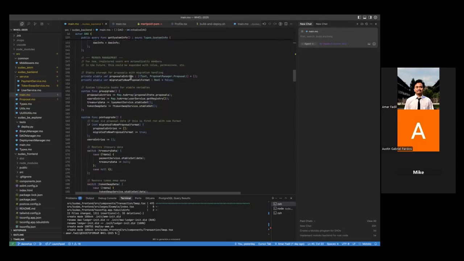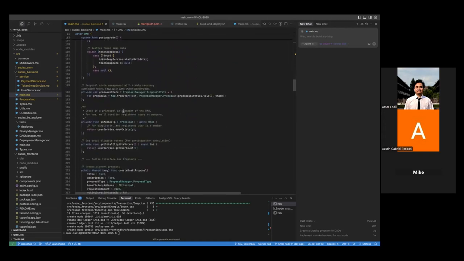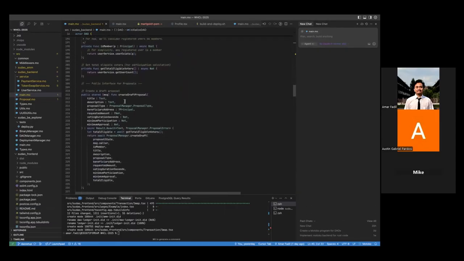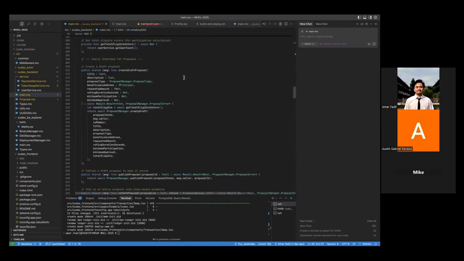And we also have the proposal, and then we also have the upgrade for stable memory. And then for the proposal itself, maybe it can be explained by Austin. Okay, let's jump into the proposal part.